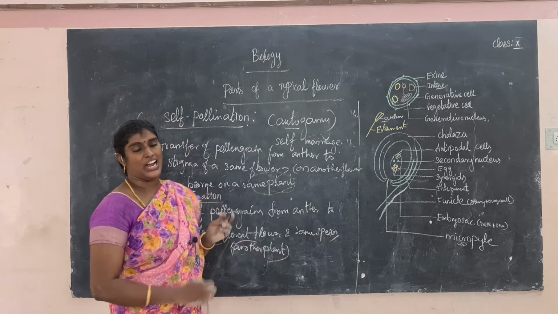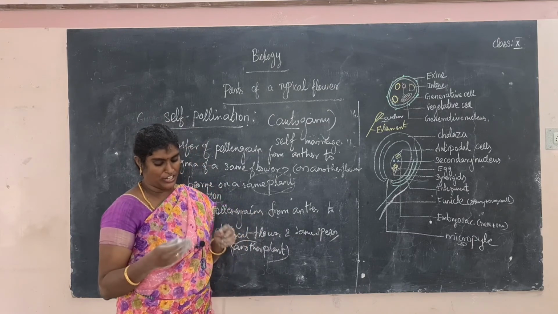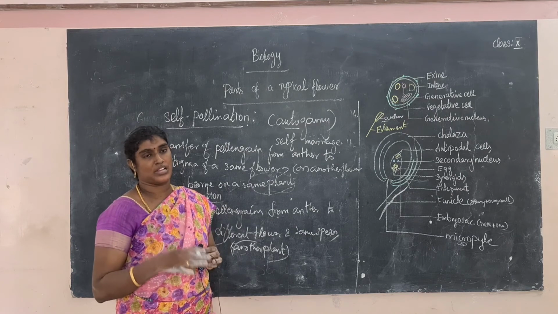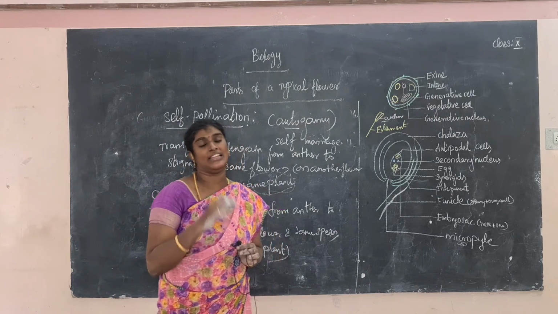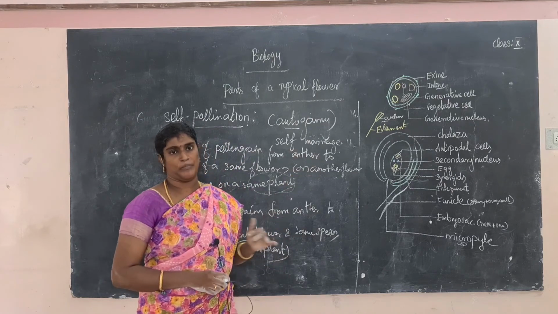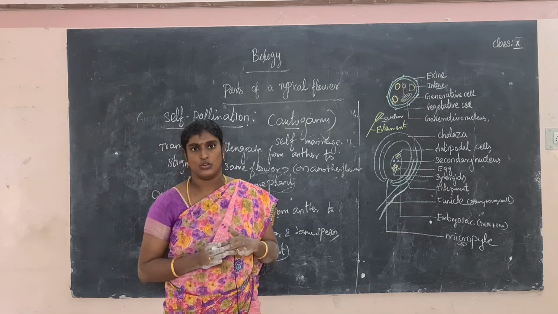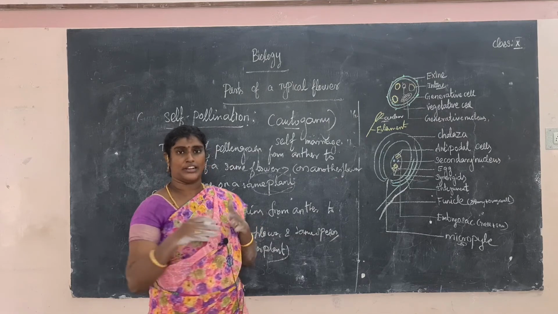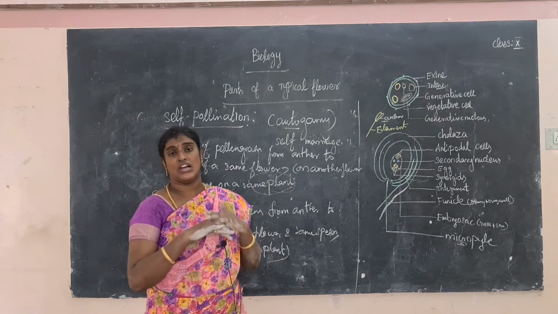Okay, so what are the advantages of self pollination? Self pollination is very helpful. It happens in bisexual flowers. What is the meaning of bisexual flowers? Male reproductive organ and female reproductive organ present in the same plant, that is called a bisexual flower. So what is the main use of self pollination? No wastage of pollen grains, because the pollen grains are not transferred from one plant to another plant, so it stays in the same flower, hence no wastage of pollen grains.